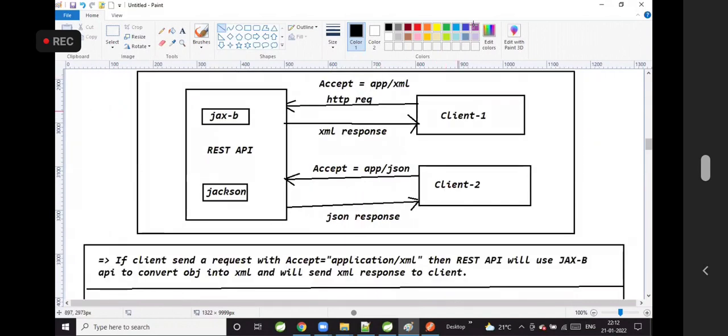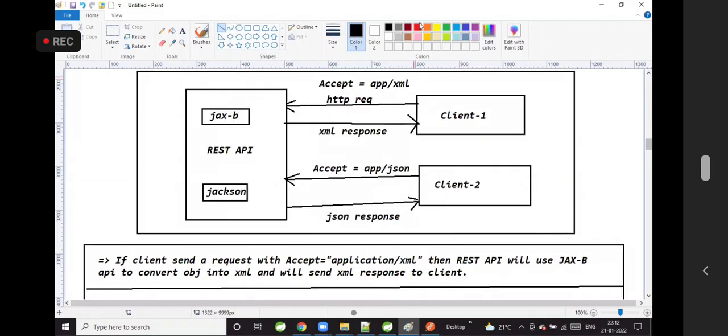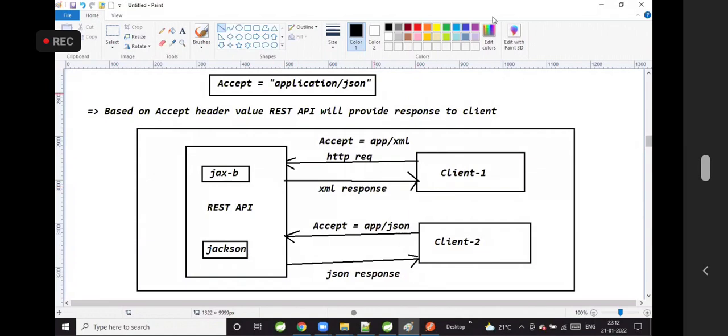When a client sends a request with Accept equal to application/XML, then my REST API will use the JAXB API, convert that Java object into XML, and send the XML as a response to the client. If a client wants JSON data, how will my REST API understand that? The client will send Accept equal to application/JSON.